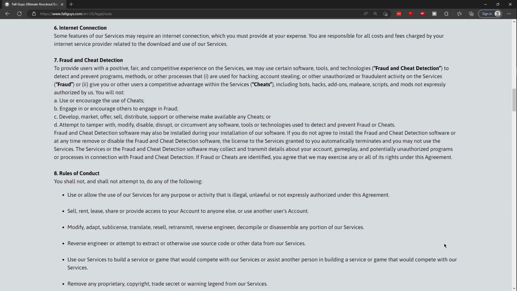Fraud and cheat detection software may also be installed during your installation of our software. If you do not agree to install a fraud and cheat detection software or at any time remove or disable the fraud and cheat detection software, the license to the services granted to you automatically terminates and you may not use the services. The services or the fraud and cheat detection software may collect and transmit details about your account, gameplay, and potentially unauthorized programs or processes in connection with fraud and cheat detection. If fraud or cheats are identified, you agree that we may exercise any or all of our rights under this agreement.